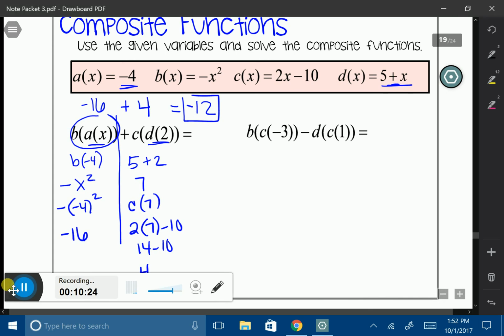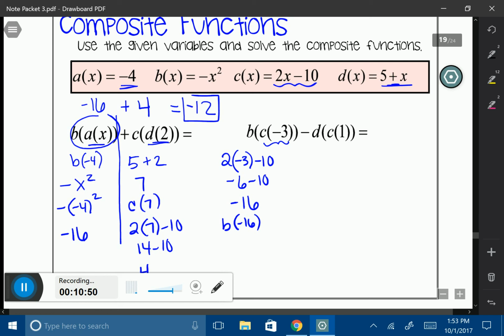I'm going to start on my inside, and I'm going to say C of negative 3. Okay, that means that I want to say 2 times negative 3 minus 10. I grabbed that C function from above. And I'm going to go ahead and simplify it. Negative 6 minus 10, well, that's going to give me negative 16. But now I want to know, what is B of negative 16?